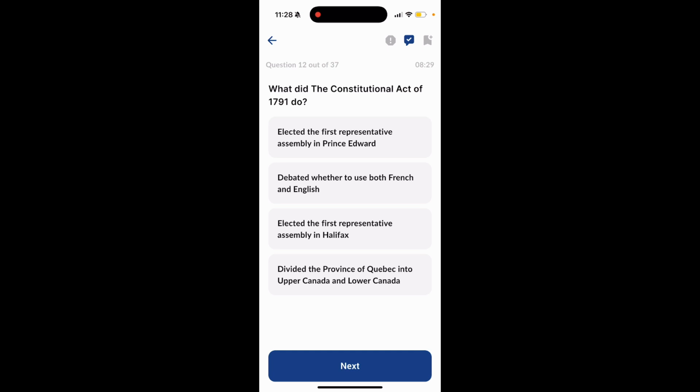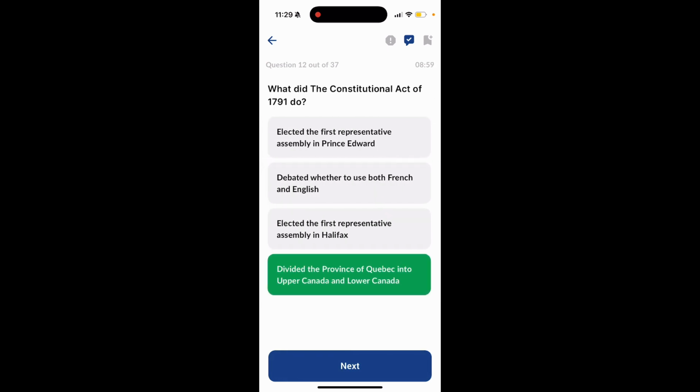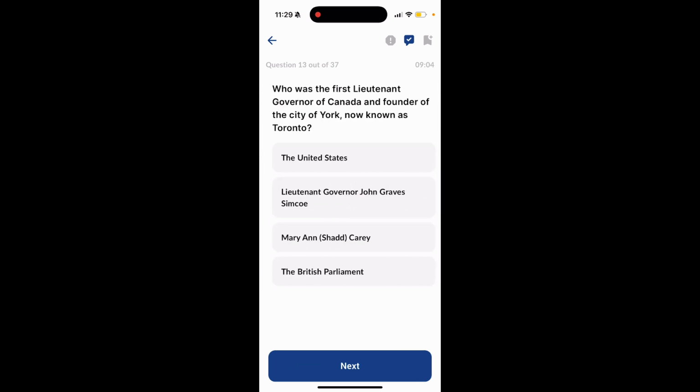What did the Constitutional Act of 1791 do? Option 1, elected the first representative assembly in Prince Edward. Option 2, debated whether to use both French and English. Option 3, elected the first representative assembly in Halifax. Option 4, divided the province of Quebec into Upper Canada and Lower Canada. The answer to this question is option 4. Divided the province of Quebec into Upper Canada and Lower Canada.